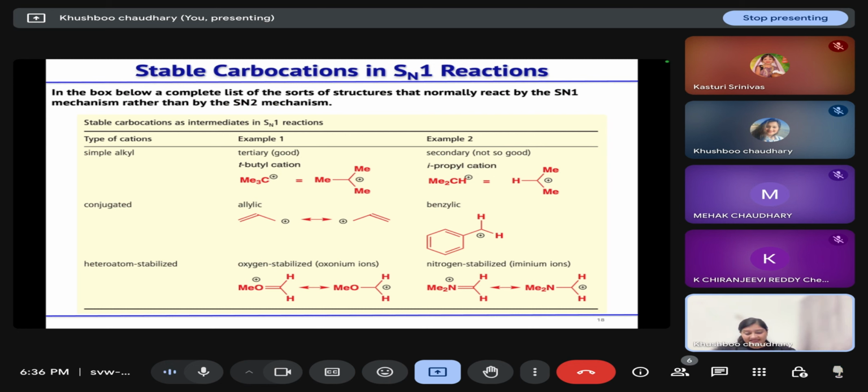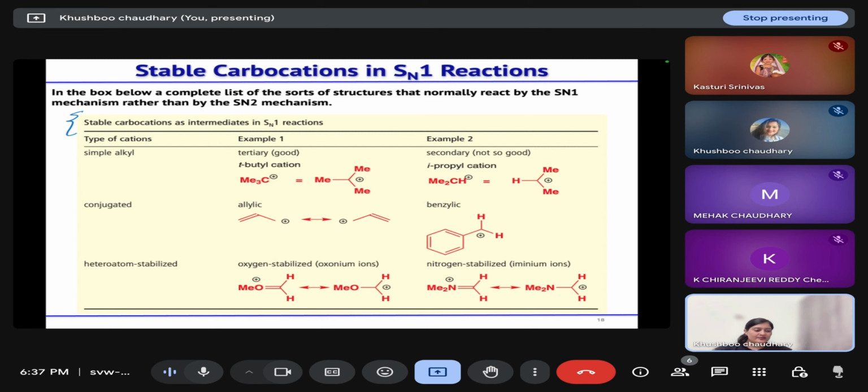So, what are the stable carbocations that are possible in case of SN1 reaction? In case of simple alkyl halide, tertiary carbocation is much more stable for SN1 reaction to take place. Secondary can show, primary will not show. In case of conjugated ones, allylic can show, benzylic can show. Then heteroatom stabilized, oxygen stabilized, that is oxonium ions, and nitrogen stabilized, that means iminium ion, can show SN1 type of reaction. So based on the carbocationic intermediate, SN1 reaction is possible in any molecule that contains these types of carbocations or that will generate these carbocations during the reaction.